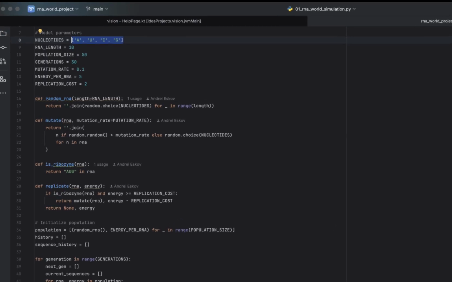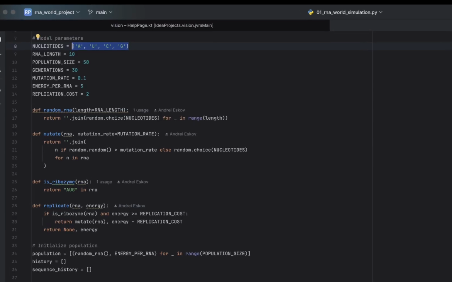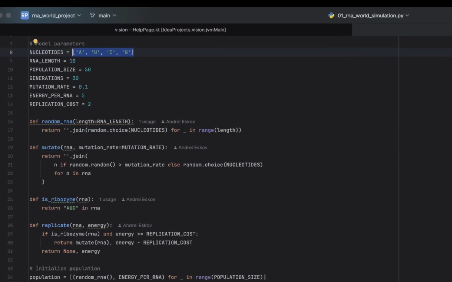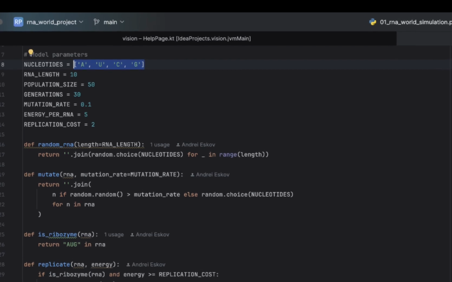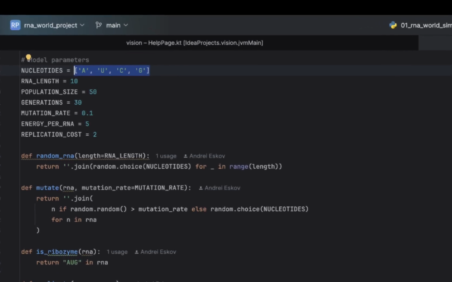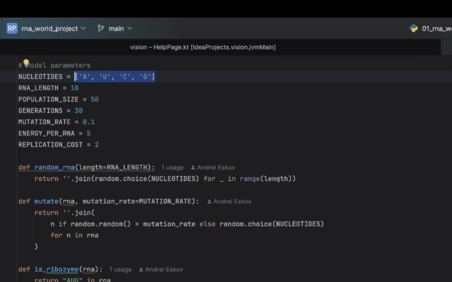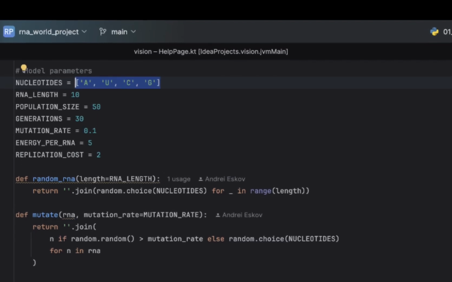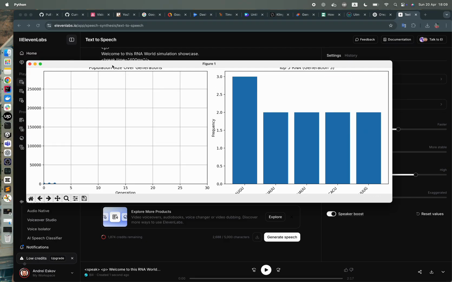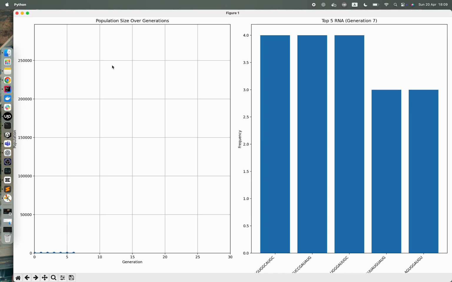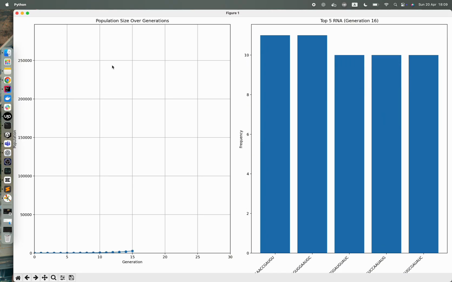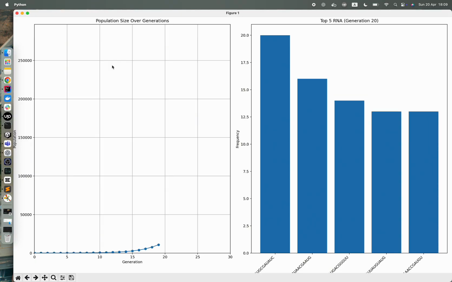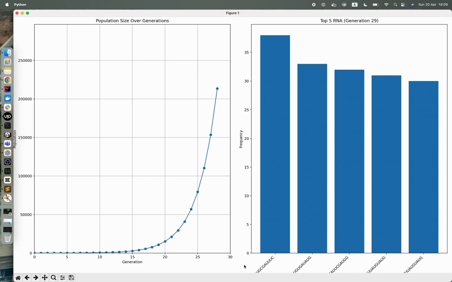Let's simulate this idea in Python. We'll represent RNA molecules as strings made from A, U, C, and G. Only sequences that contain AUG can replicate. Each replication costs energy and may introduce a mutation. Over time, we observe which sequences survive, which mutate, and how RNA populations evolve. A single ribozyme can give rise to thousands. This is digital evolution, based on ancient biology.